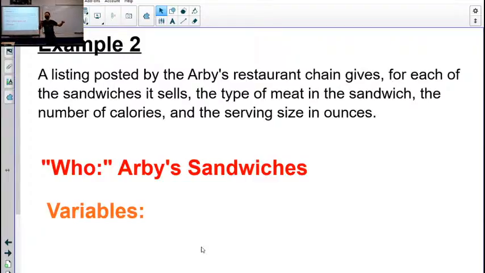So the sandwich is the thing that we're collecting the data on. And the rest of the things are variables. They're things we're measuring about the sandwich.